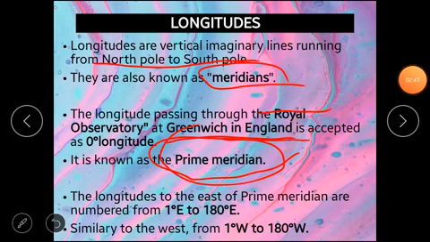Now we measured latitudes up to 90 degrees, right? Now longitudes to the east of the prime meridian are numbered from 1 degree east to 180 degrees east. We measure them up to 180 degrees east. Similarly, to the west, they are measured from 1 degree west to 180 degrees west.